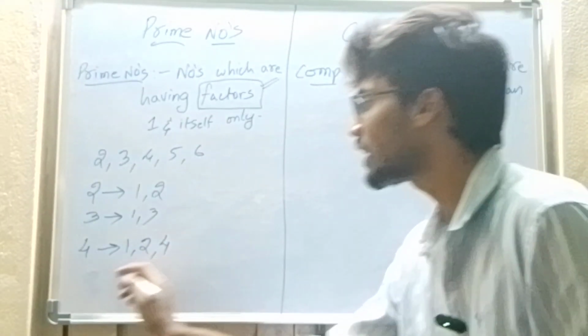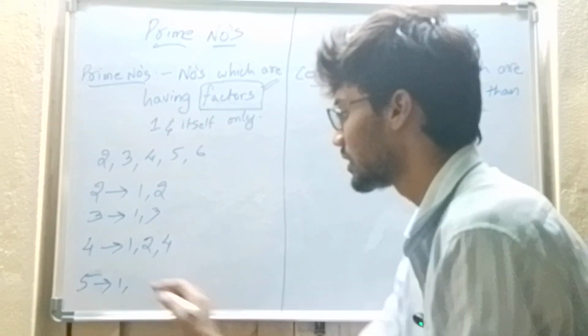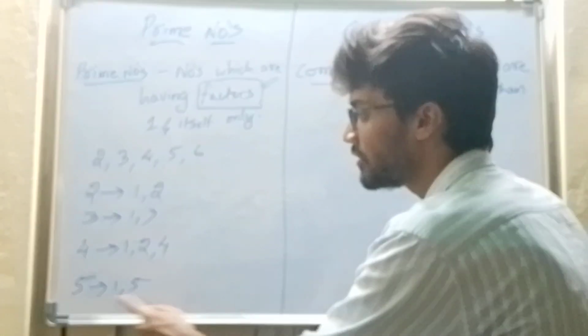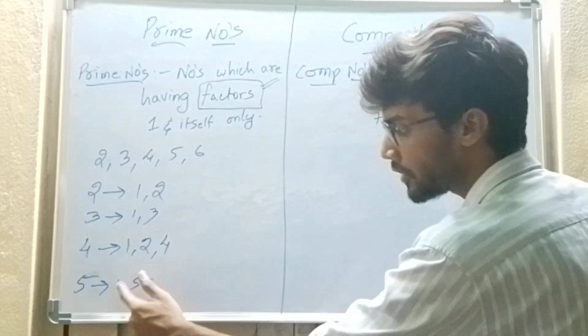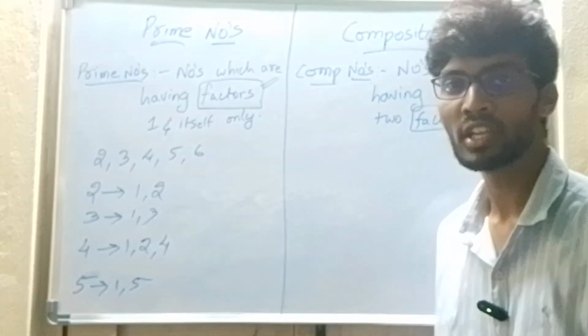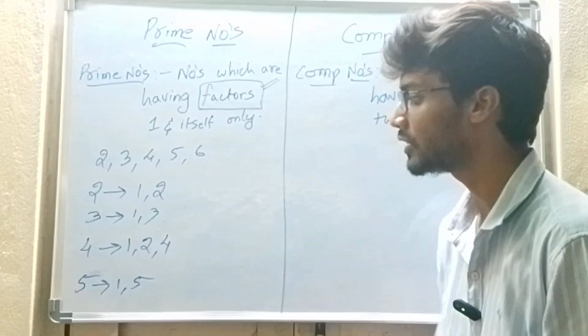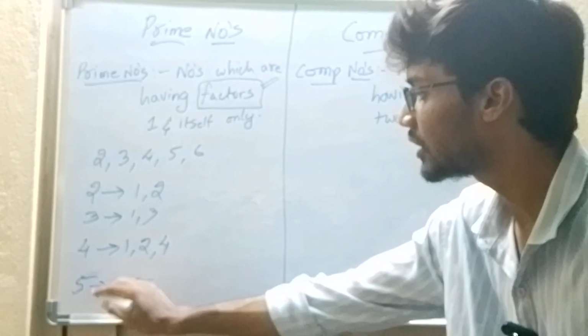Now I will take 5. Will 1 divide 5? Yes, therefore 1 is a factor of 5. Will 5 divide 5? Yes, therefore 5 is a factor of 5. Apart from 1 and 5, is there any number which divides 5? No. That's why only 1 and 5 are the factors.